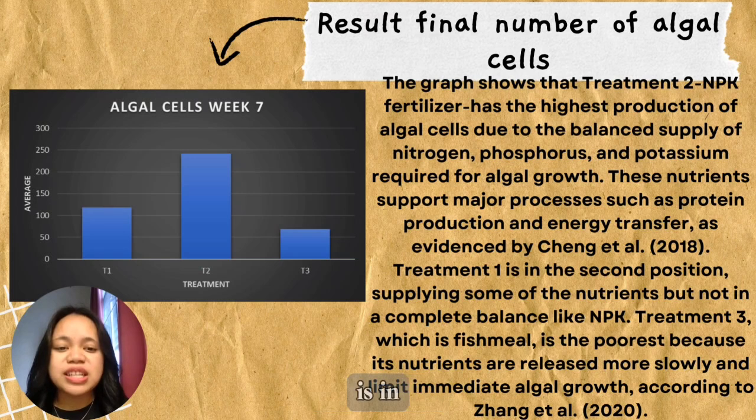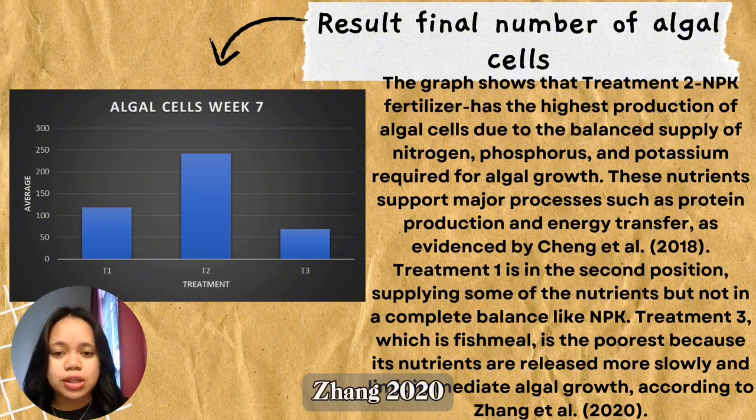Treatment 1 is in second position, supplying some of the nutrients but not in a complete balance like NPK. Treatment 3, which is fish meal, is the poorest because its nutrients are released more slowly and limit immediate algae growth, according to Zhang's 2020.